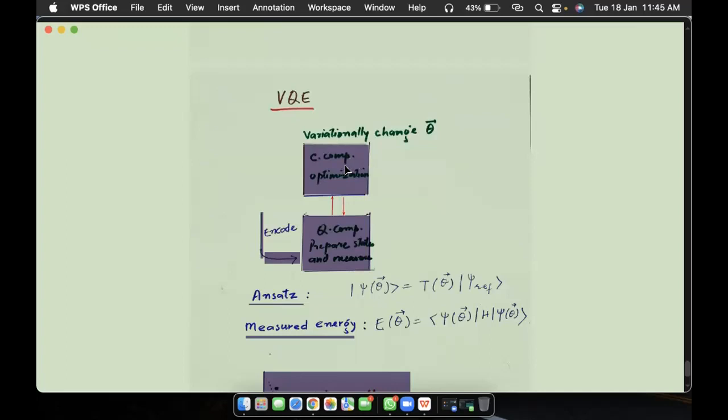For each iteration, we try to minimize those parameters. First of all, we prepare this wave function psi of theta. This applies some transformation on it, with respect to some reference wave function. Then we finally measure its energy. For each iteration, the classical computer has to minimize the energy eigenvalue and send it back to the quantum computer, so that it can again do the iteration. This iteration will repeat until we get convergence between the ground state energy and this minimum eigenvalue.